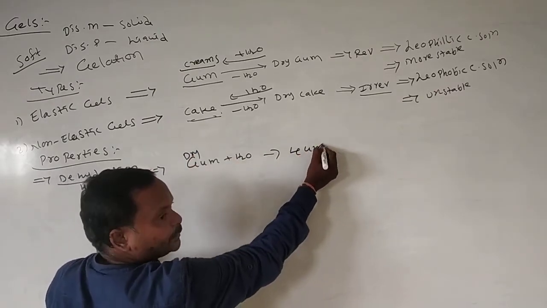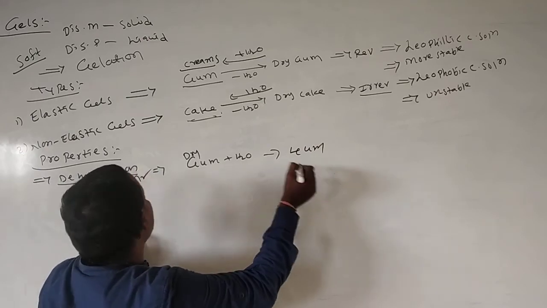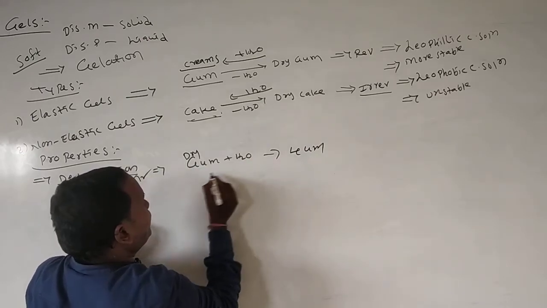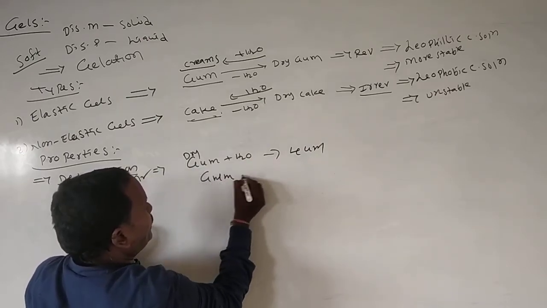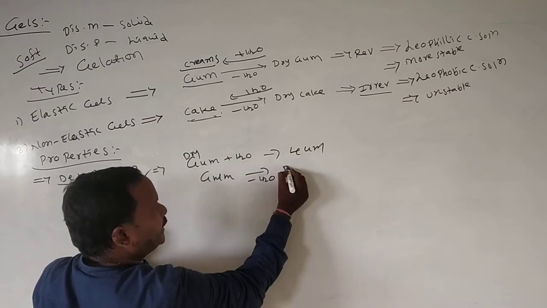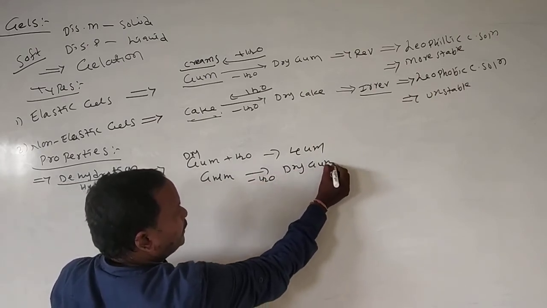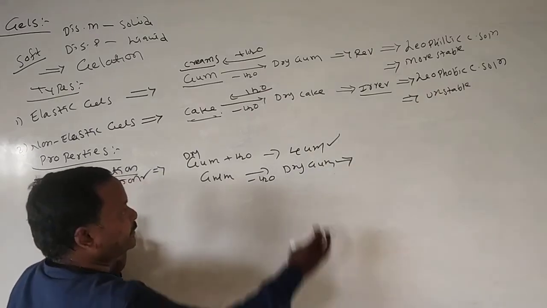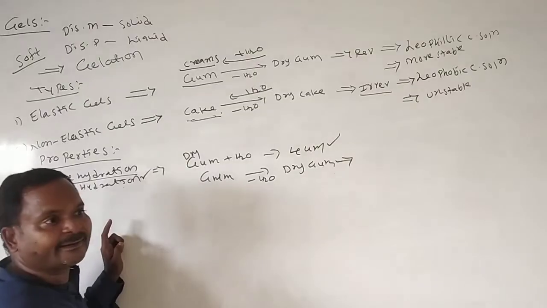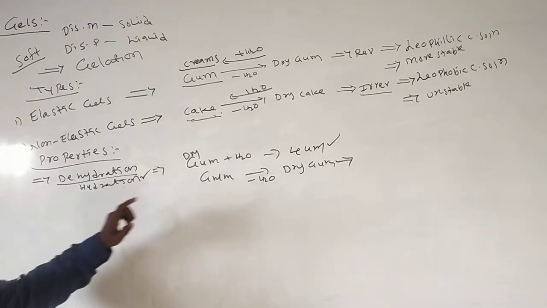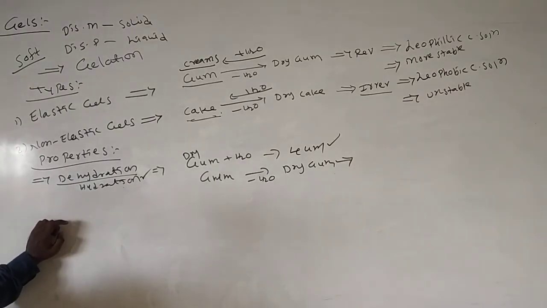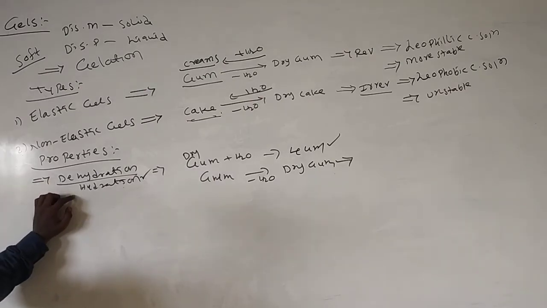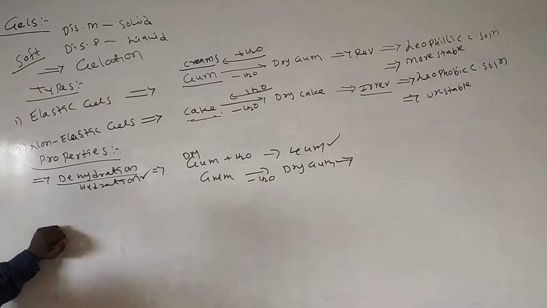We get the gum material. Now remove the water from the gum. What will we get? Dry gum. Removal of water we call dehydration. Addition of water is called hydration. So it shows hydration property and dehydration property.